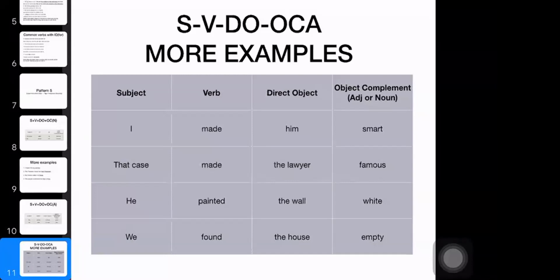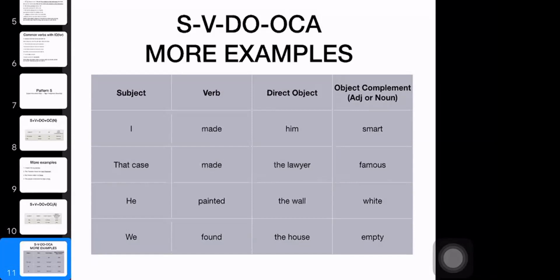So it is a unique sentence. It becomes one of the patterns in English language sentences. But they are not used very often, because only a few verbs allow it. All right. Now let's look at the next one.